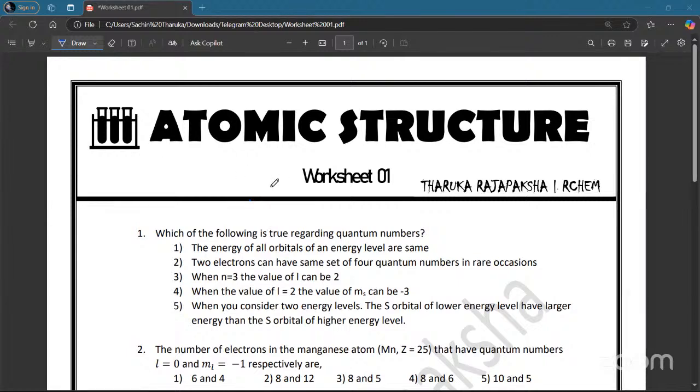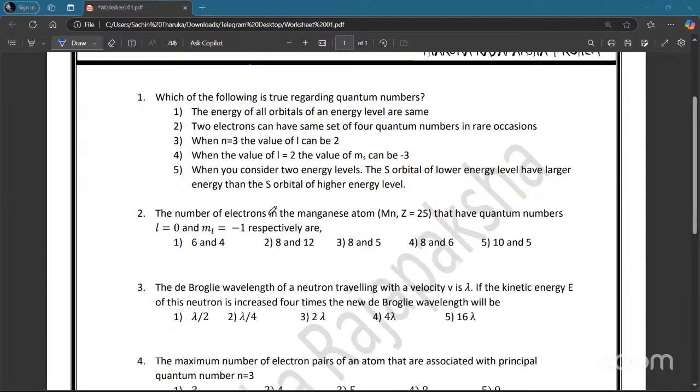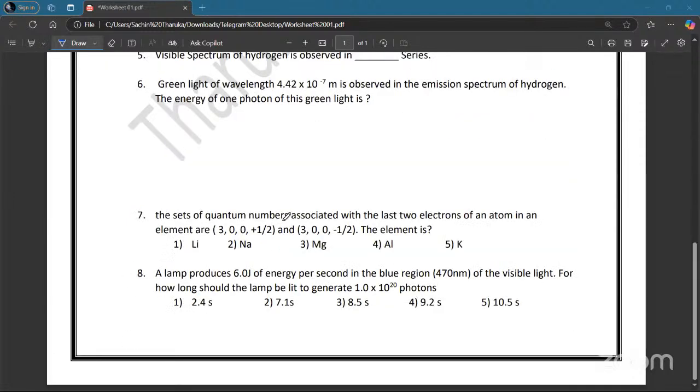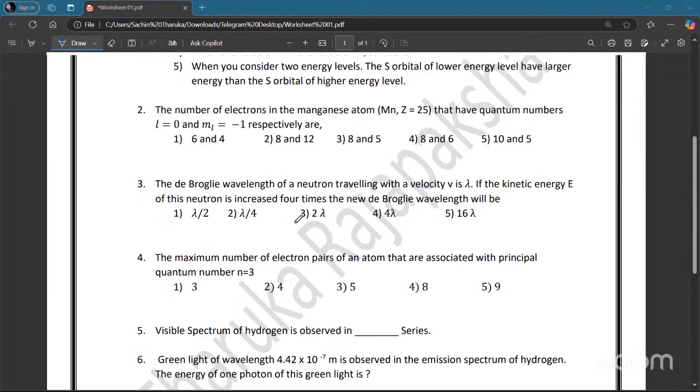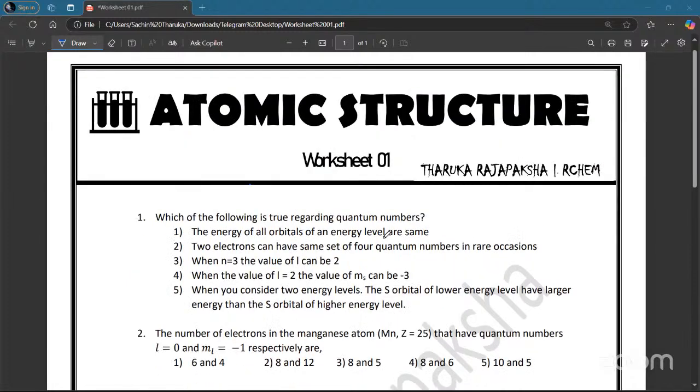Right. Now we are here with the worksheet 1 discussion. So we have a set of questions: Question 1, 2, 3, 4, 5. There are 8 questions here, right? So let's discuss this.